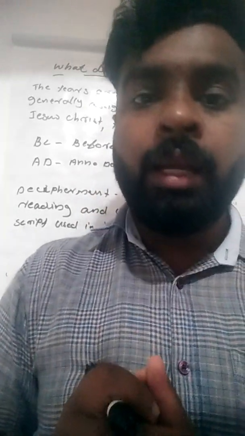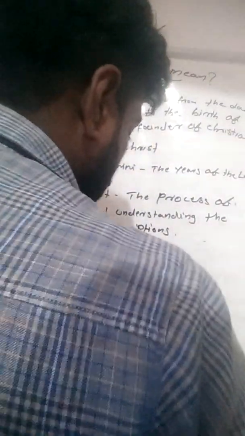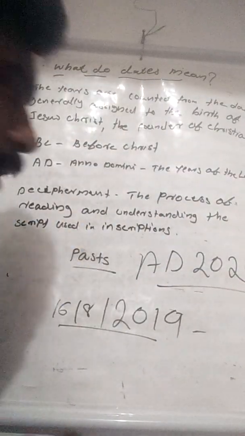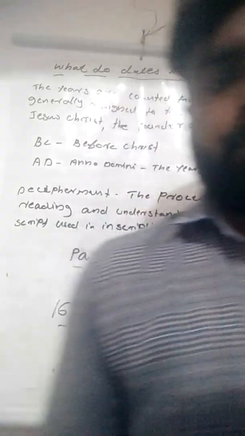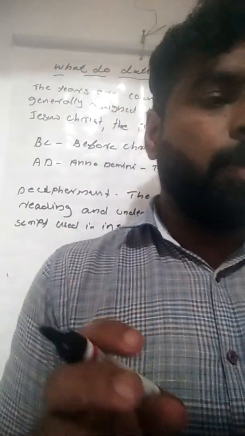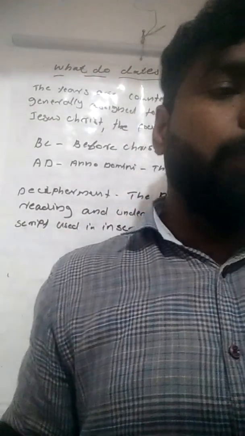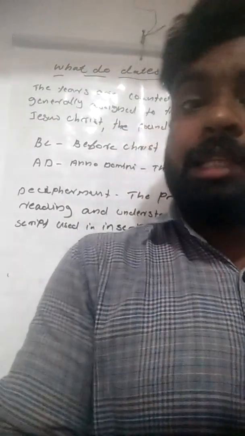That is why we are now in AD 2020. Okay, so that is about the dates. AD and BC are there, and BC means before Christ.